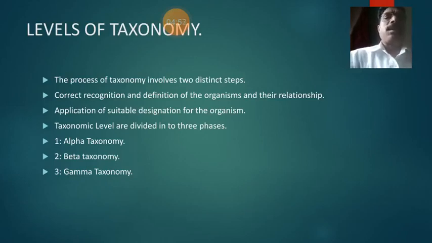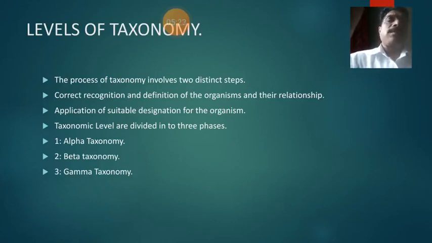The process of taxonomy involves two distinct steps: correct recognition and definition of the organism and its relationships, and application of a suitable designation for the organism. Application of a suitable designation means which characters are designed for the classification.